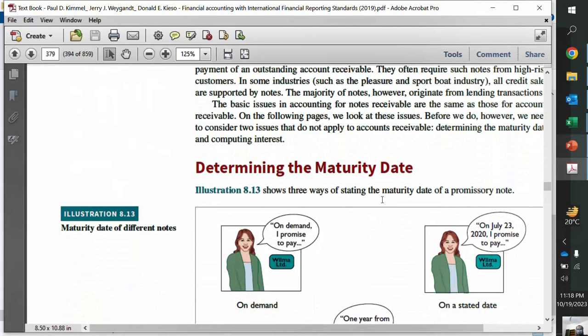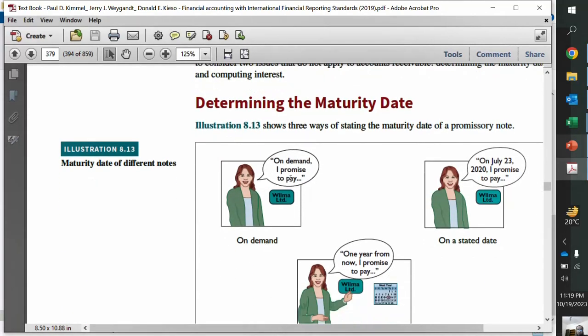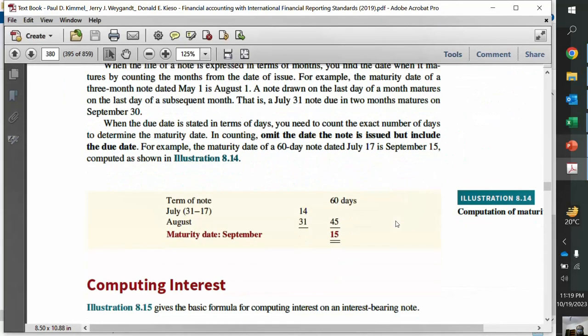Okay, there are three ways of stating the maturity date of a promissory note. On demand, I promise to pay. If the note is on demand, it means whenever the bank asks, you have to pay, right? On July 23, 2020, I promise to pay, a stated date, right? The date is mentioned, that the note is becoming due on July 23, or the note is becoming due after 1 year from now, for example. From now, 1 year, so we can calculate the date.